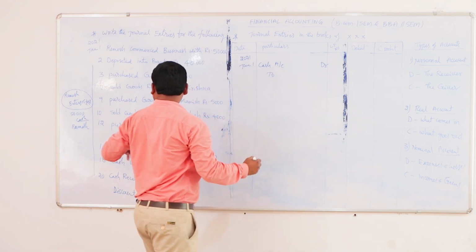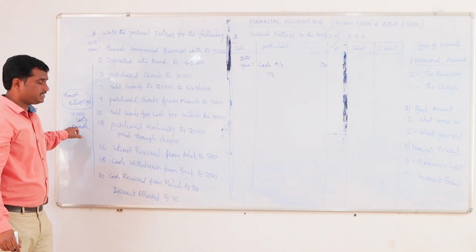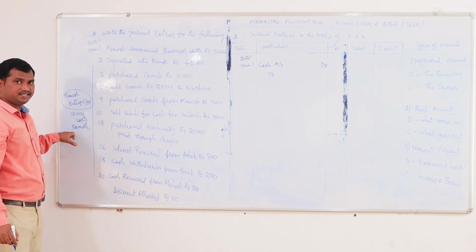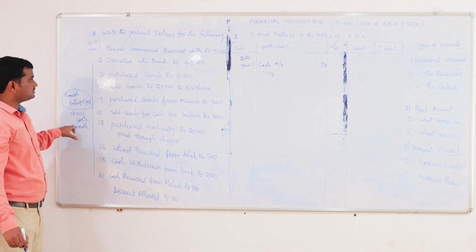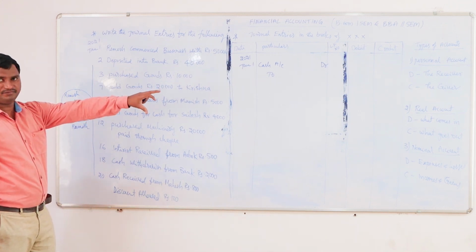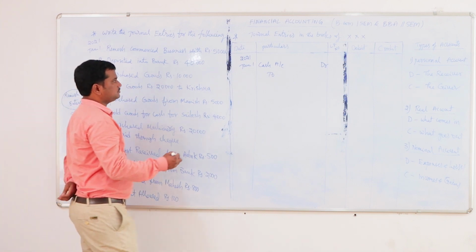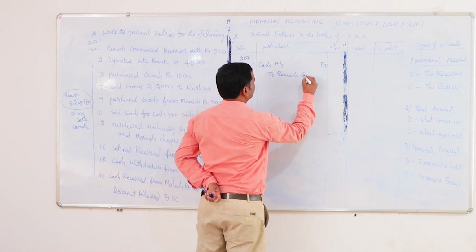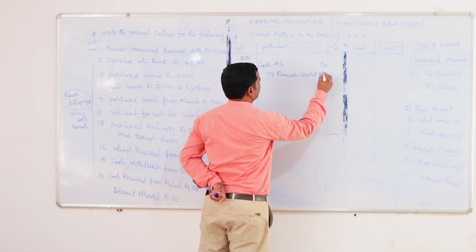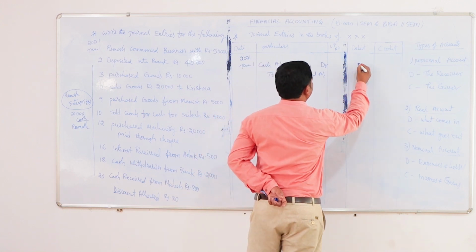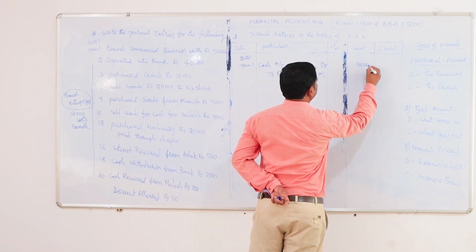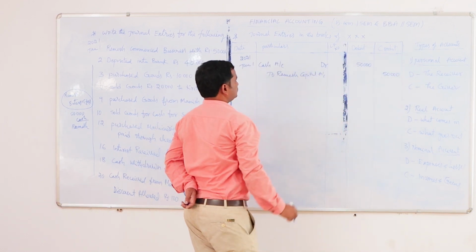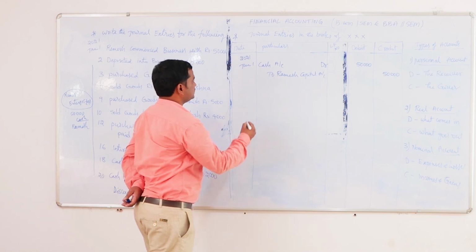Here Ramesh is giving the money. He may be the owner, but he is providing cash to the enterprise. For this amount, he should be treated as a creditor. He is the giver, the benefit giver. As per the personal account, as he is giving the benefit, the giver account should be credited. So Ramesh capital account, and how much is he investing? 50,000 credit. In the credit column also we should write 50,000. For this entry we should write the narration also.